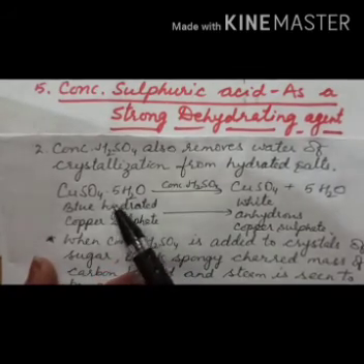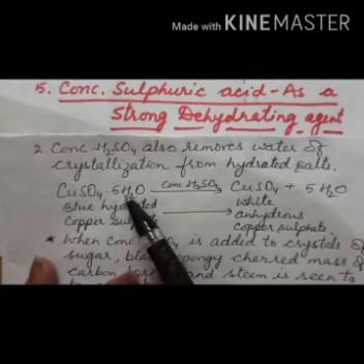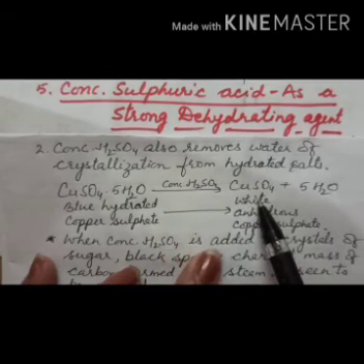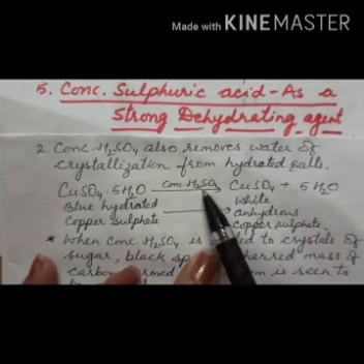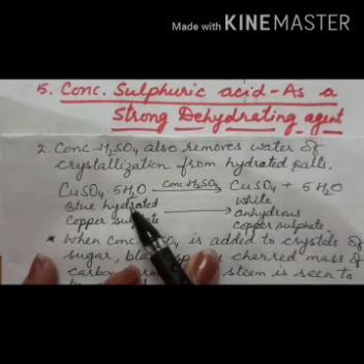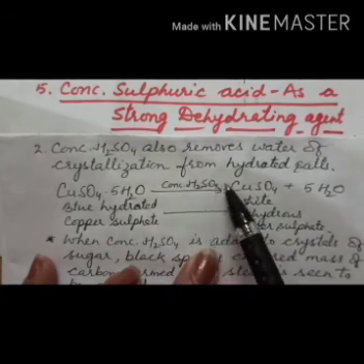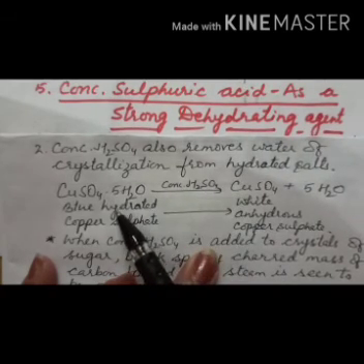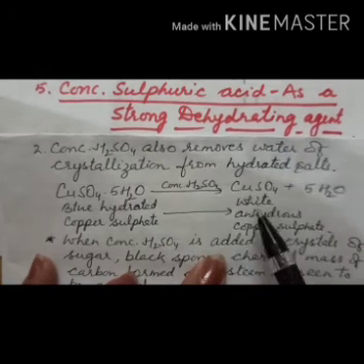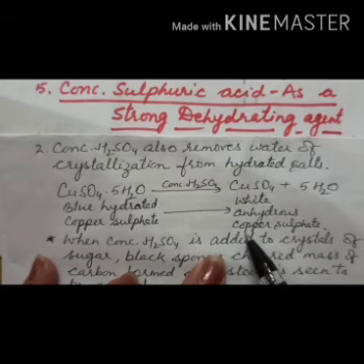And what is its color? Blue. Blue hydrated copper sulfate turns to white copper sulfate when concentrated sulfuric acid is added. So what is your observation? It turns to white copper sulfate, called white anhydrous copper sulfate.